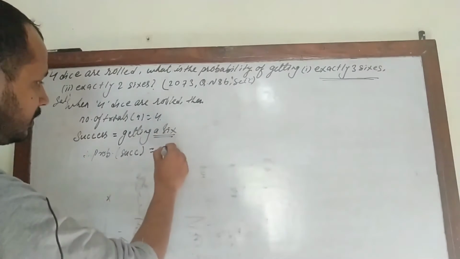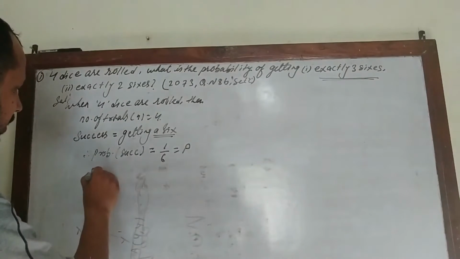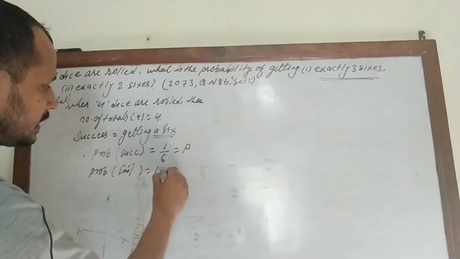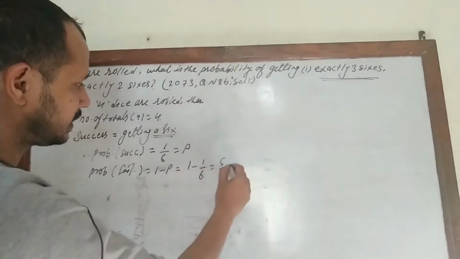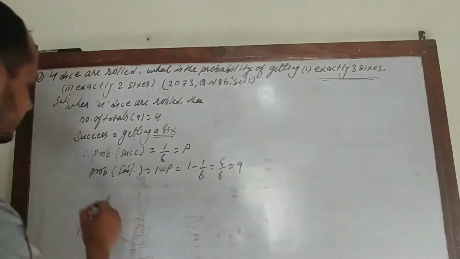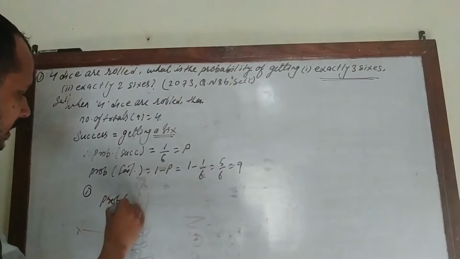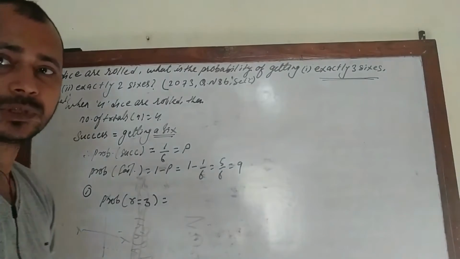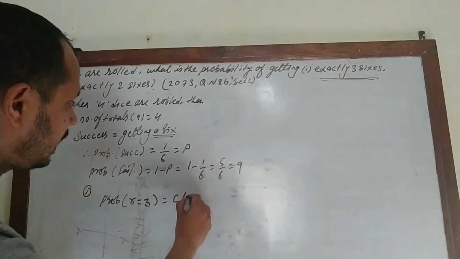Here we can write the probability of a success outcome is the probability of getting a 6, that is 1 out of 6, and this is our P. So the probability of a failure outcome will be 1 minus P, that is 1 minus 1 by 6 equal to 5 by 6, and this is our Q. And we need 3 sixes. So case 1, the probability of getting a successful outcome 3 times.